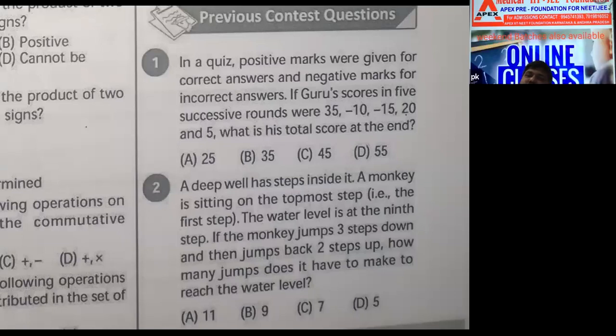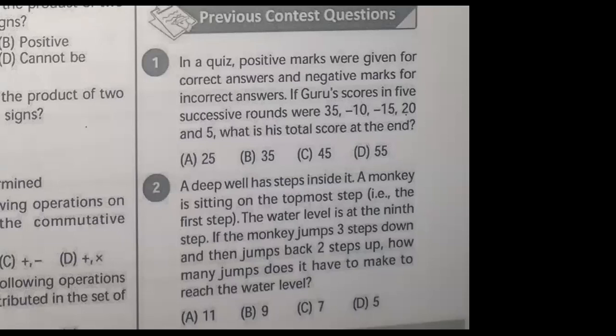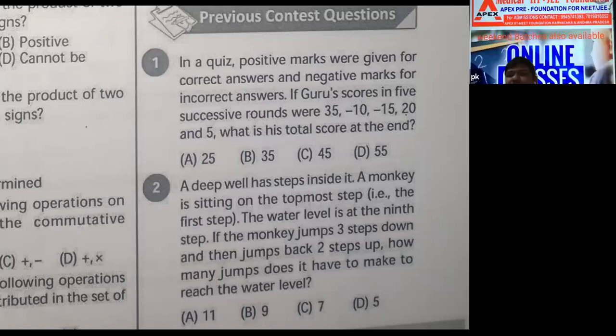In a quiz, positive marks were given for correct answers and negative marks for incorrect answers. If Guru's scores in 5 successive rounds were 35, -10, -5, 20 and 5, what is the total score?